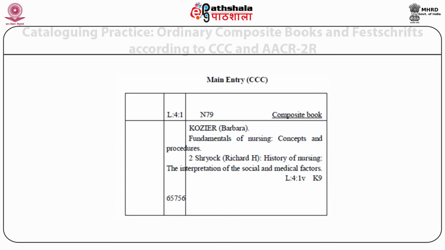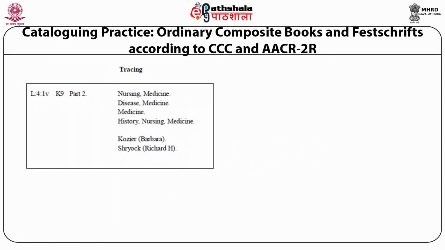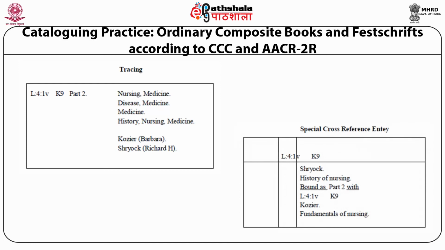Now you can see the tracing section, which is prepared on the back side of the main card. The left side is for the special cross reference entries, and on the right side you have entries for the class index entries and other entries, book index entries. Then you can see the special cross reference entry which is made for the second book, and here it is mentioned that it is bound as part 2 with, and the words bound as with have to be underlined.